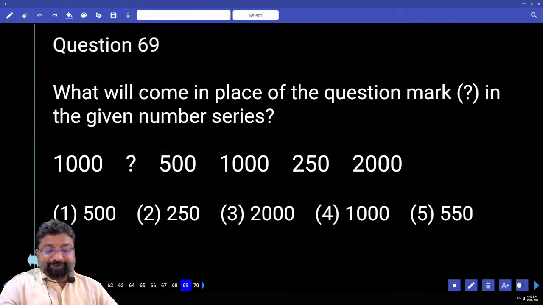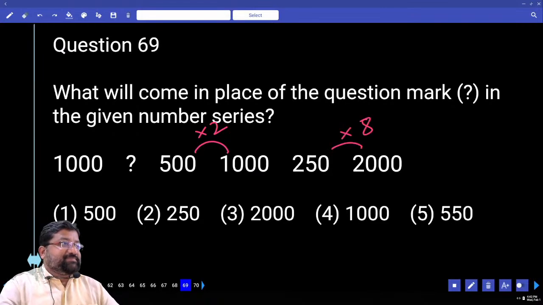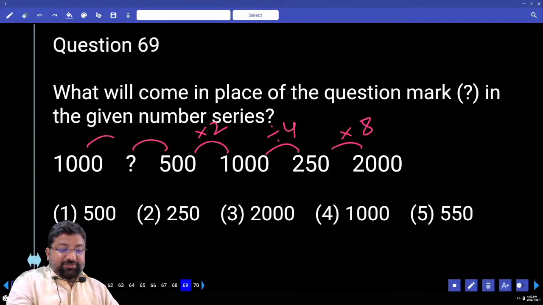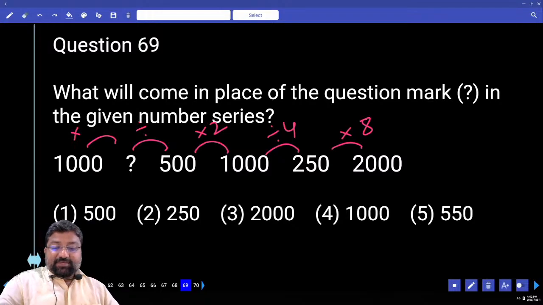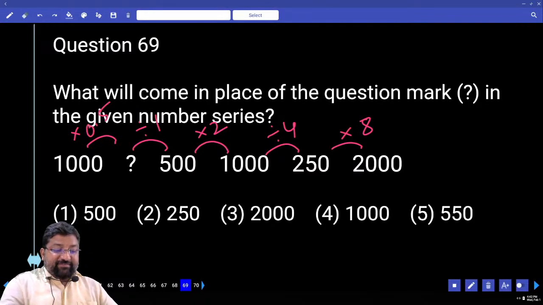This is exactly 2 times. And this is exactly 8 times. And what is this? Divided by 4. 1000 divided by 4. What should this be and what should this be? 8, 4, 2. This is pakka division. This is pakka multiplication. 8, 4, 2 means 1. Again half of 1 is 0.5. 1000 into 0.5, 500. 500 divided by 1, 500. Clear?